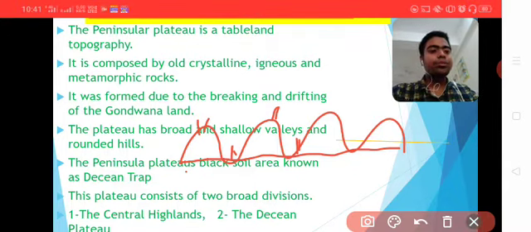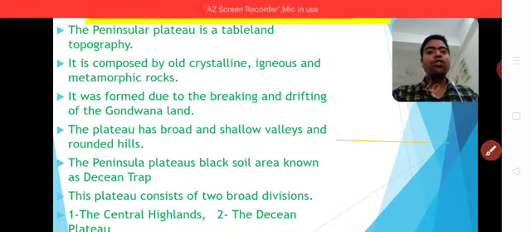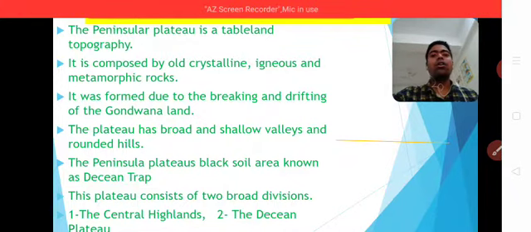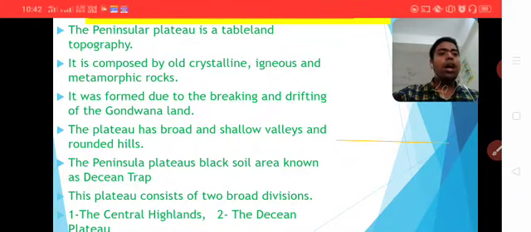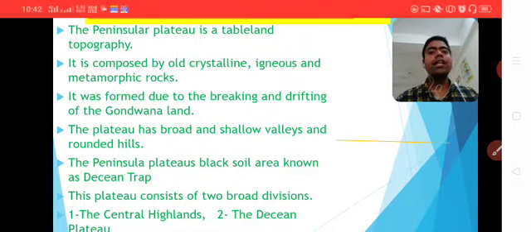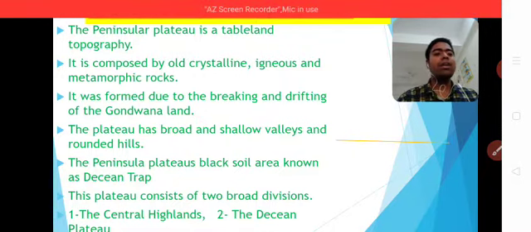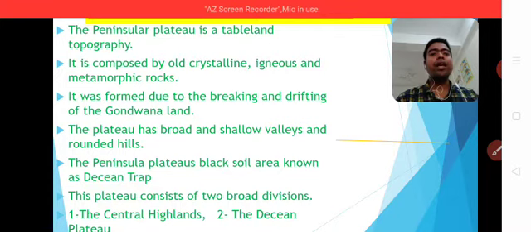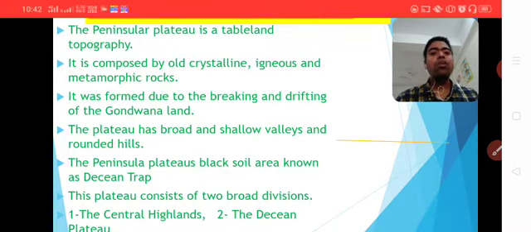Second, it is composed of old crystalline igneous and metamorphic rock. This means these plateaux are formed due to the formation of volcanic magma, from igneous and metamorphic rock. Third, it was formed due to the breaking and drifting of Gondwana land.